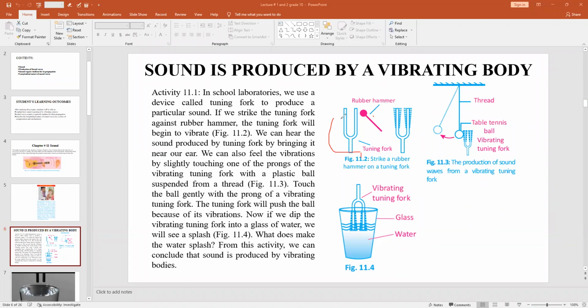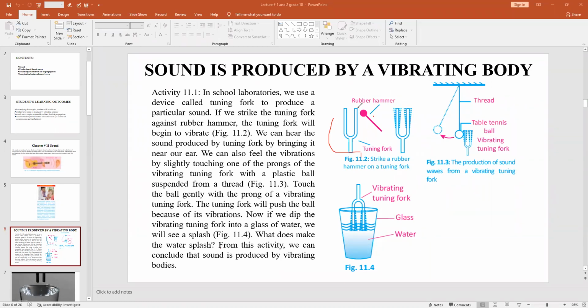It is very commonly used to see the vibrations that are produced from the sound, right? If we strike the tuning fork against a rubber hammer, the tuning fork will begin to vibrate. The rubber hammer is shown in this figure, made in pink color. If we strike this rubber hammer against the tuning fork, what will happen? The prongs of the tuning fork will start vibrating.